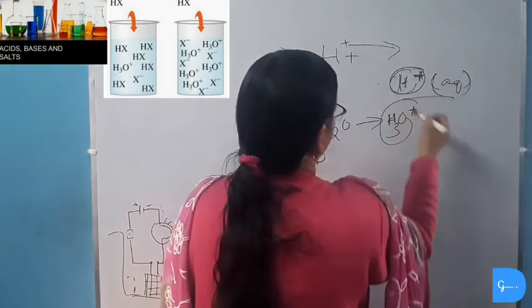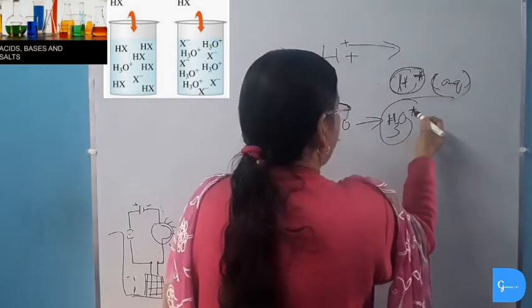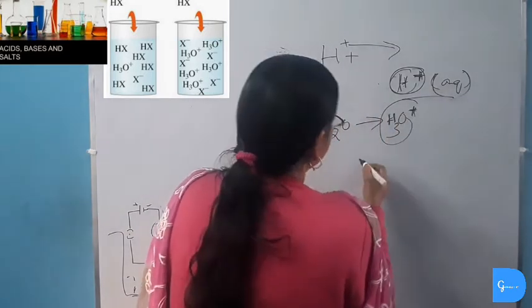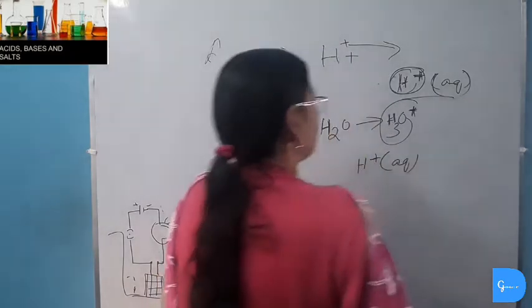We can write either hydrogen ion aqueous solution or hydronium ion, but for our convenience, we will write hydrogen ion in aqueous solution.